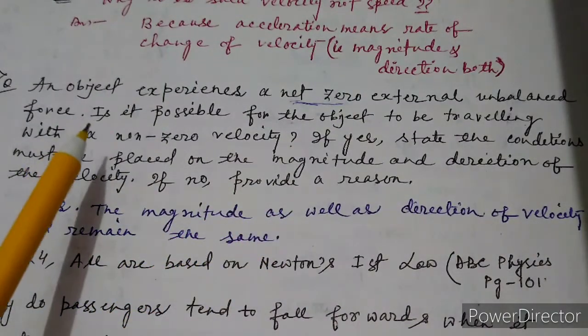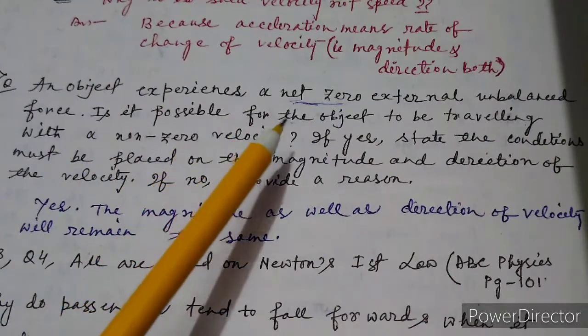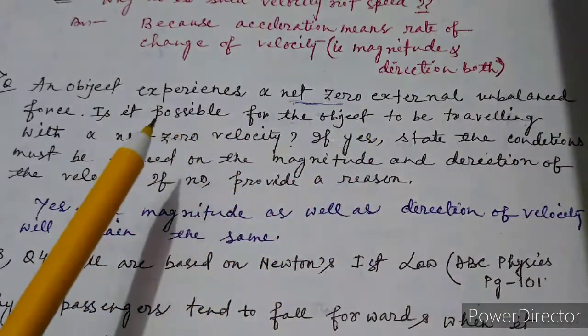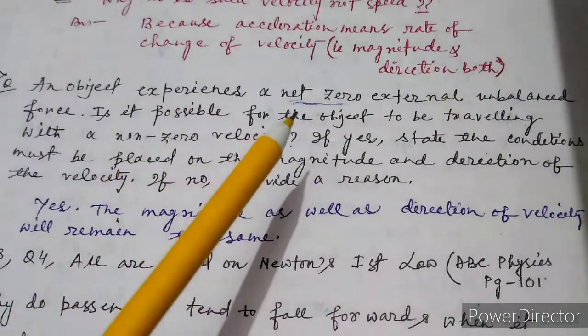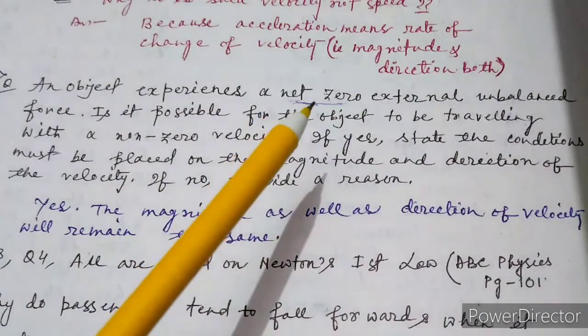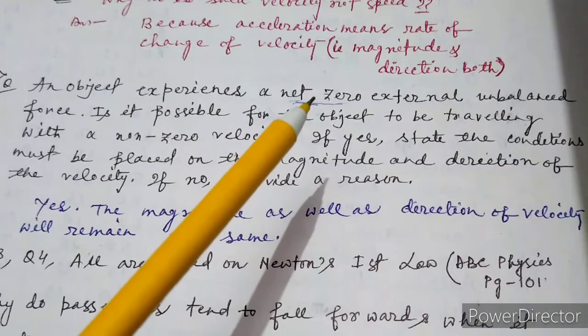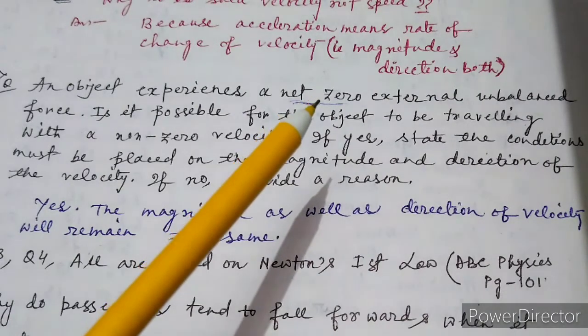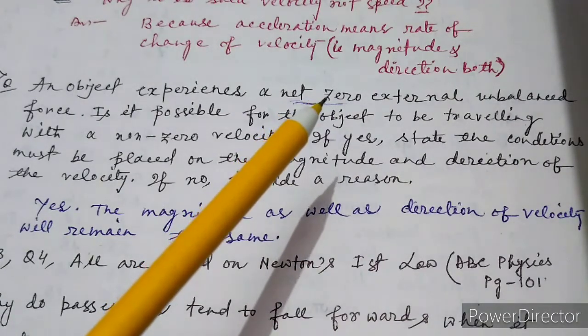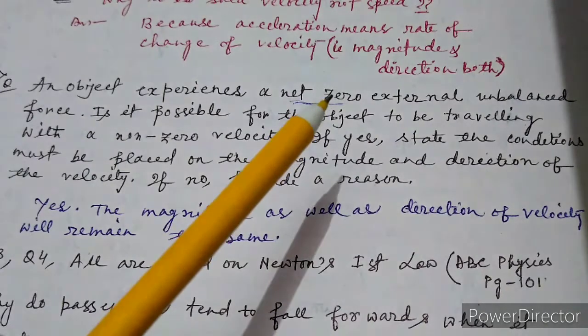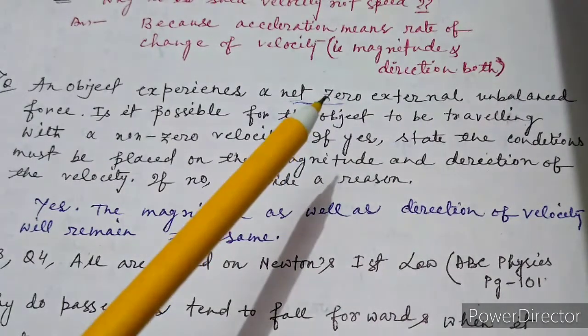So what is written? An object experiences a net zero external unbalanced force, meaning the value of the unbalanced force is 0. So if the value of the unbalanced force is 0, that means the force is balanced. Or you can say that the body is in equilibrium, right? Why is it in equilibrium? Because